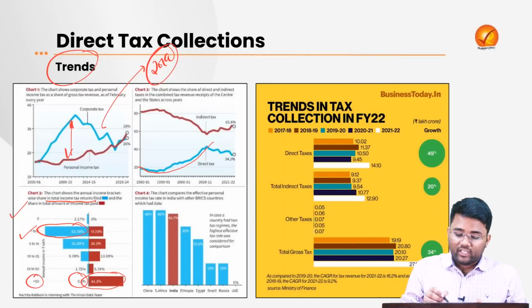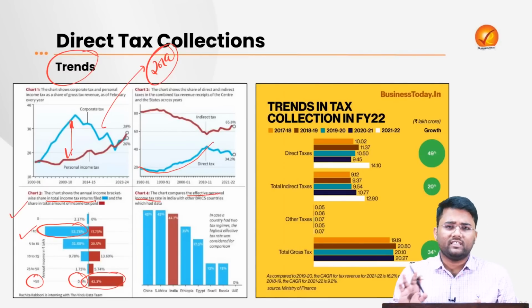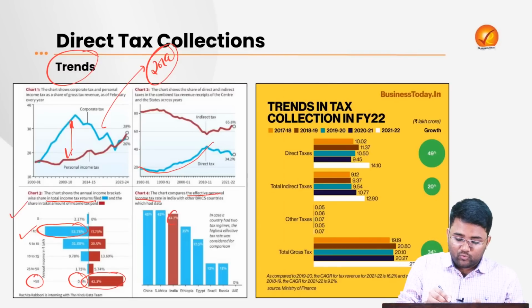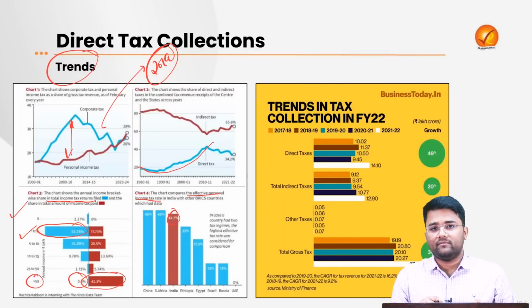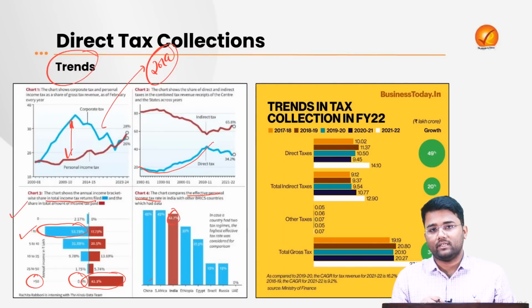And if we look into the effective personal income tax rate in India after reducing all the deductions and exemptions that are provided, we have almost 42.7% effective rate, which is much lower than China and South Africa.